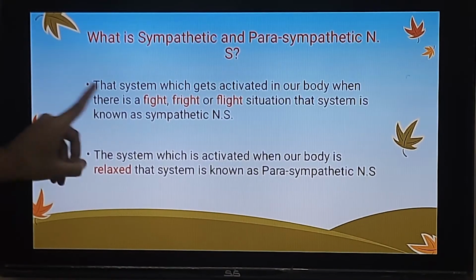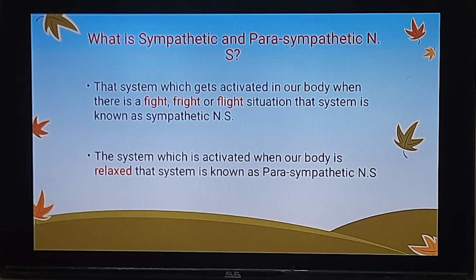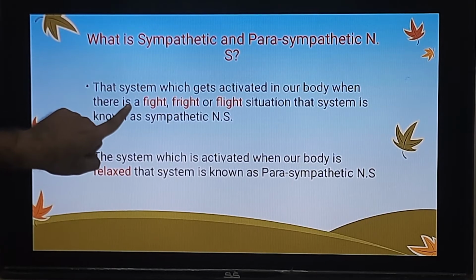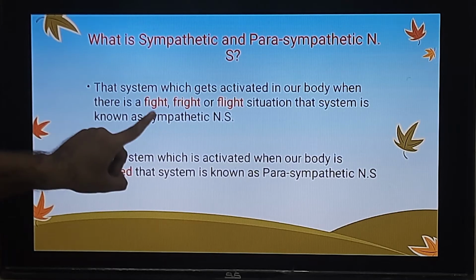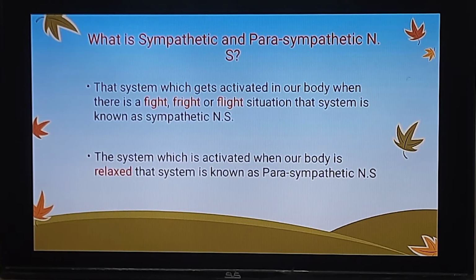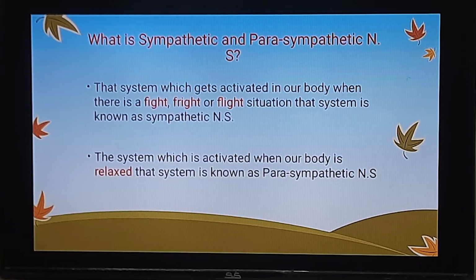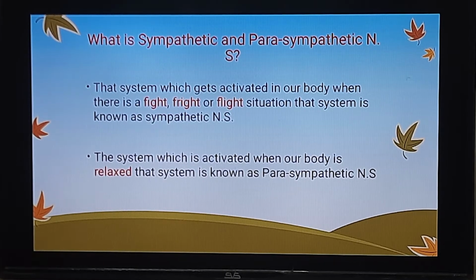So the sympathetic nervous system is that particular system which gets activated in three important F situations. The very first one is the fight situation, the second one is the fright situation, and the third one is the flight situation. And whenever our body is in a relaxed state, the system that is overpowering our human body is our parasympathetic nervous system.